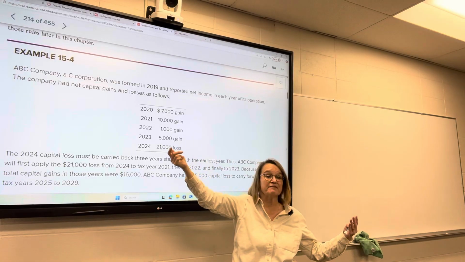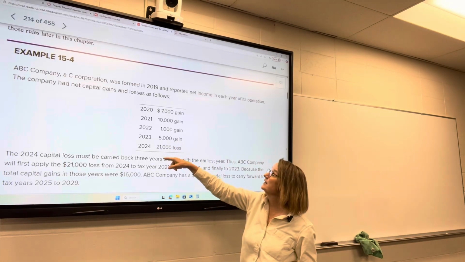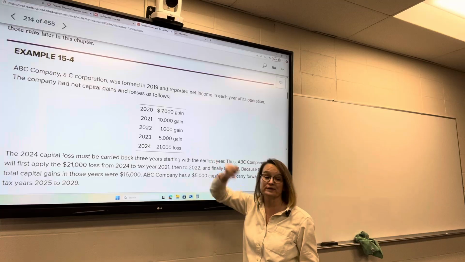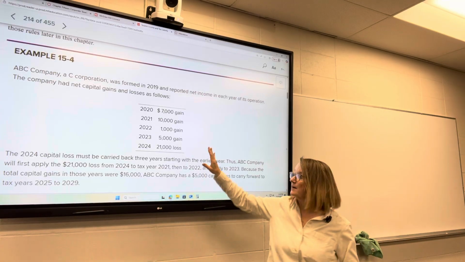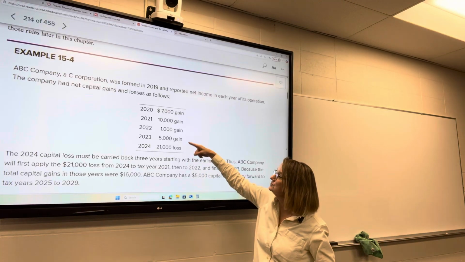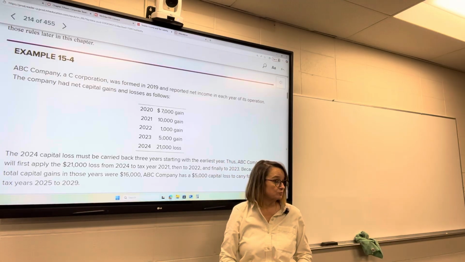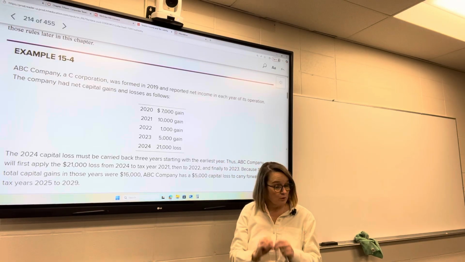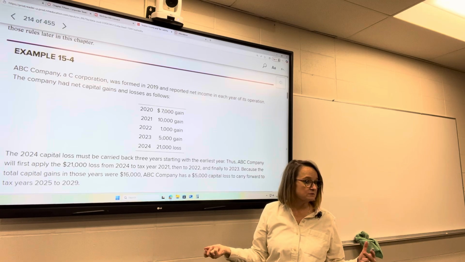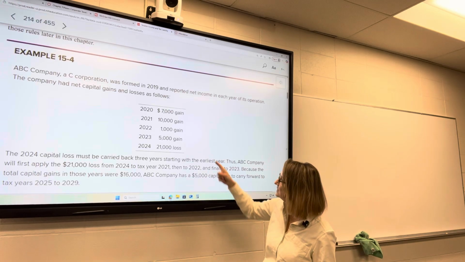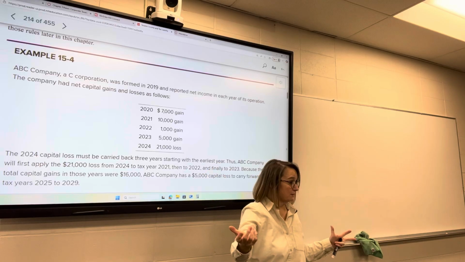We're left with an $11,000 loss. Then we're going to amend the 2022 return to absorb another $1,000 for 2022. So we'll amend that return as well. We'll get back another $210 because our tax rate was 21%, but now we're left with $10,000.